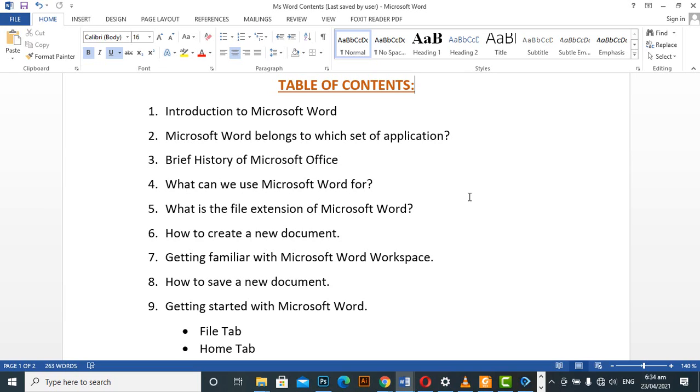That means you use the same name for all the files, but the only thing you are going to use to differentiate the program is the extension. The extension for Microsoft Word is .docx. After the name James, you now have .docx, while the extension for Microsoft Excel is XLSX, PowerPoint is PPTX, and the rest like that. Those are the things you need to know about Microsoft Office.